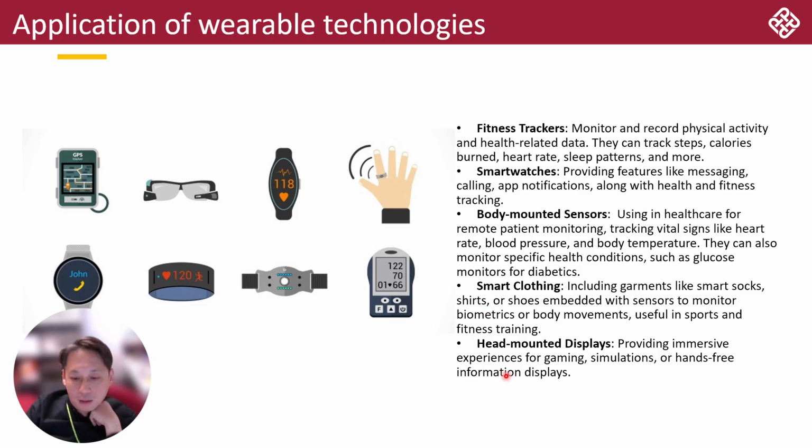And last but not least is the head-mount display. If you remember in our previous slide, we have the Google Glasses. Yeah, Google Glasses. That is the first head-mount display. It has a really small projector, and a camera to track the surroundings. They also have a speaker and a microphone for audio input. With the visual and audio input, they have the computation power and connect with your mobile phone, and then project the image to your glasses. And this is the first head-mount display.